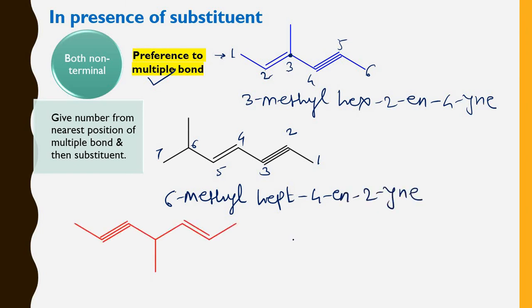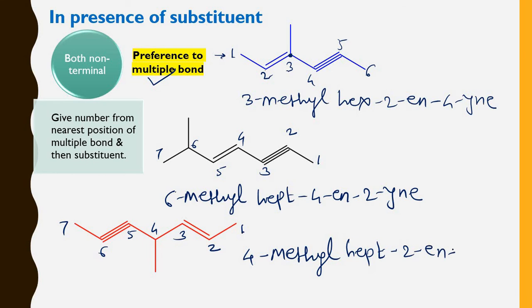Then the next example. In this, it looks like a symmetrical molecule, but a triple bond and a double bond are there. That's why you have to always give the priority to the double bond in such a condition. Therefore this is 1, 2, 3, 4, 5, 6 and 7 carbon atoms. Therefore it is hept. But before that you have to give the name and position of the substituent: 4-methylhept-2-en-5-yne. Now we will see the next and the last criteria.